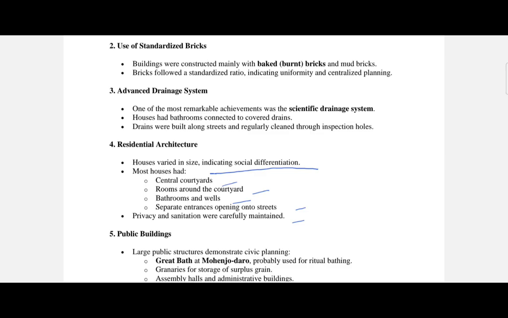And an example for this residential architecture which can be highlighted is Mohenjo-daro. The excavations found houses in Mohenjo-daro with attached bathrooms connected to drains. So it shows the perfect residential architecture they were having. As we move on, we see the defensive architecture and the public buildings, which have the citadel and all these things.